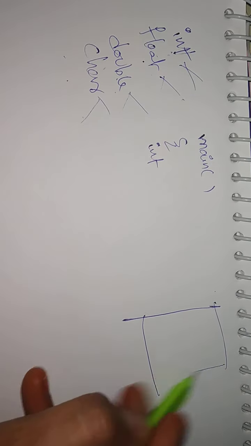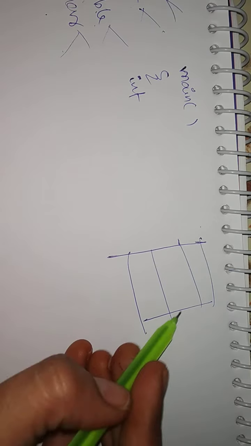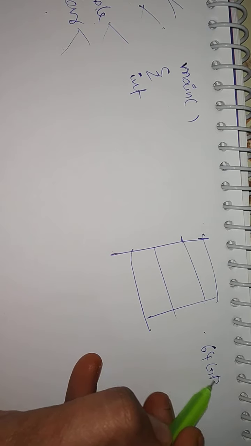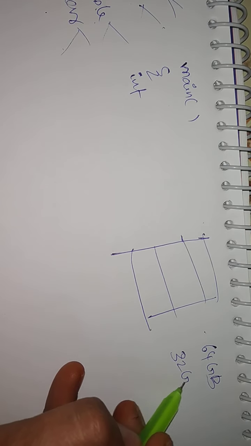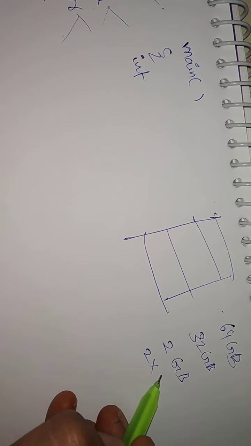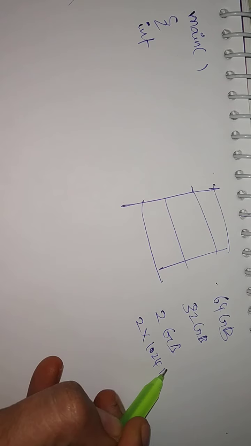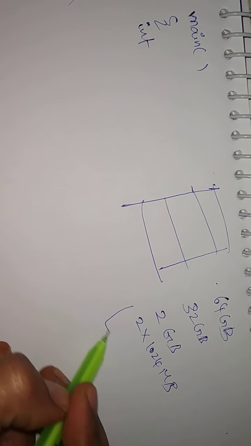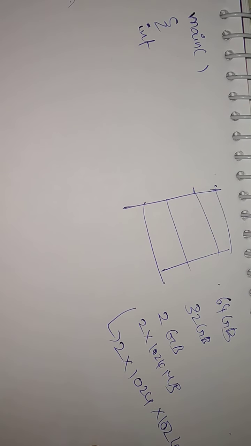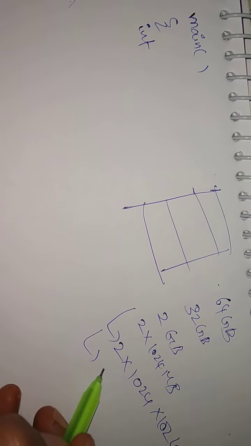If it is memory allocation, in your computer memory is there. Your computer's capacity may be 64 GB, 32 GB like that. I am just telling, if it is 2 GB, you can expand this as 2 into 1024 MB, again expand 2 into 1024 into 1024 KB, again expand 2 into 1024 into 1024 into 1024 into 8 bits.